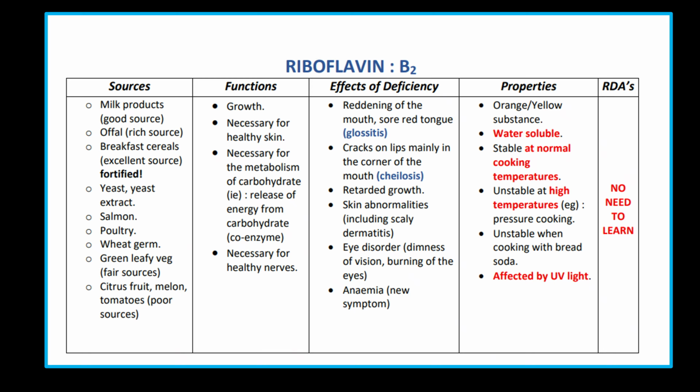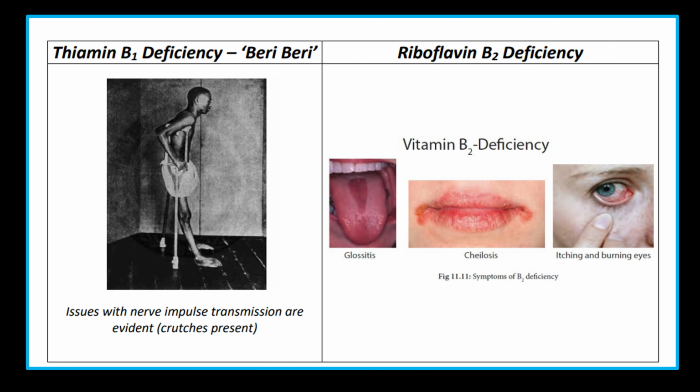Properties: orange yellow substance, water soluble, stable at normal cooking temperature, unstable with baking soda and ultraviolet light. Thiamine B1 deficiency causes beriberi, which affects nerve impulse transmission. Riboflavin deficiency causes lesions of the mouth and eyes.